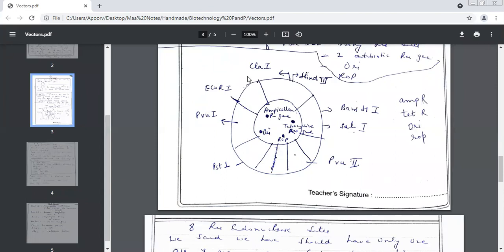So from cat, we are getting the first letter C. So you need to learn C is ClaI, B is BamHI. This is the only way to revise and learn about these different sites. Otherwise, it's very difficult for you. Now, after you learn, you can learn Cla, Bam, Sal, Pvu, and then these numbers are easier to learn. I'll tell you how.